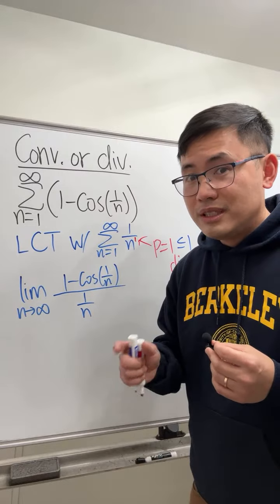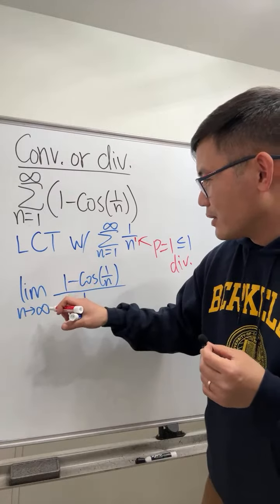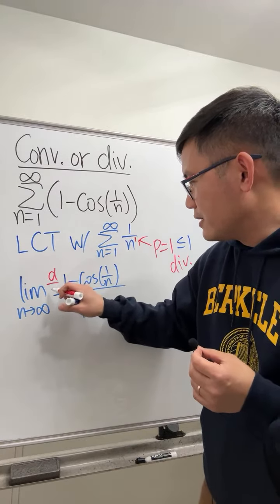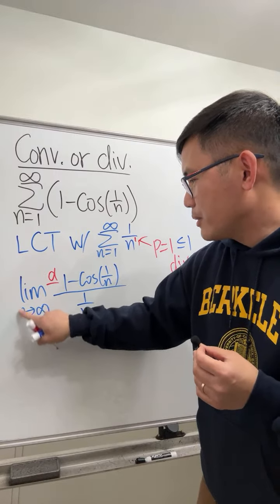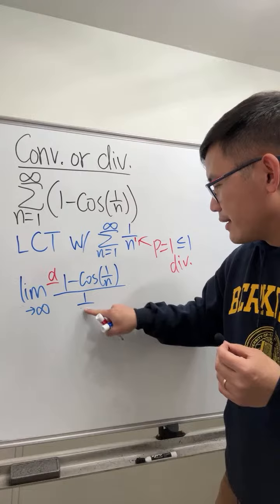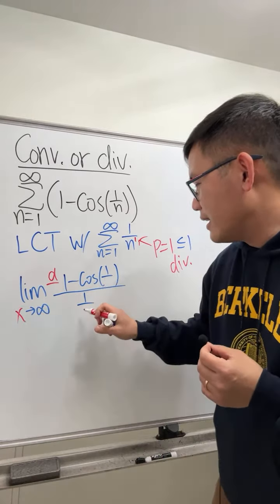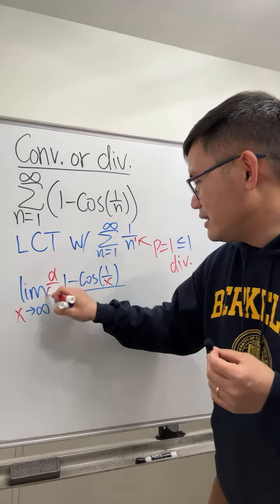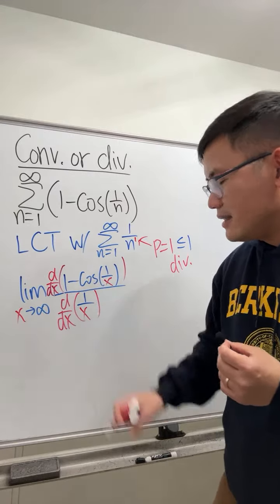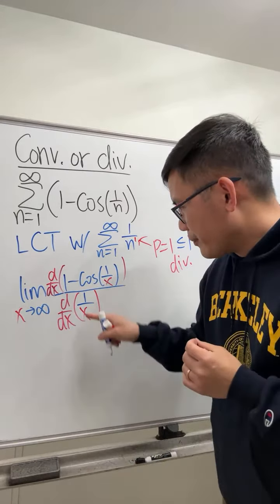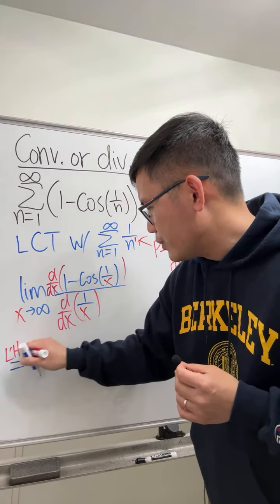So let's do L'Hopital's rule. I'm just going to differentiate this. This is a bad notation, so I'm going to change this to x's. Because if I want to use L'Hopital's rule, I really don't like it when people say d/dn. So d/dx, right? Anyway though, if you do all this, take the derivative, this is L'Hopital's rule, we have the 0 over 0 case.